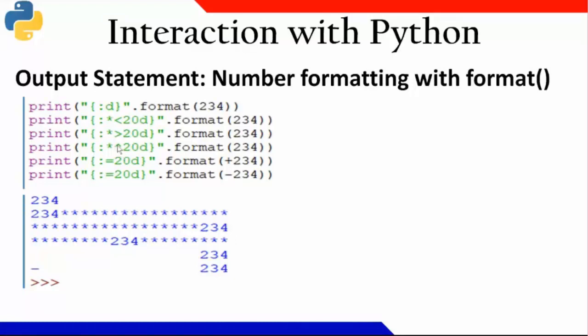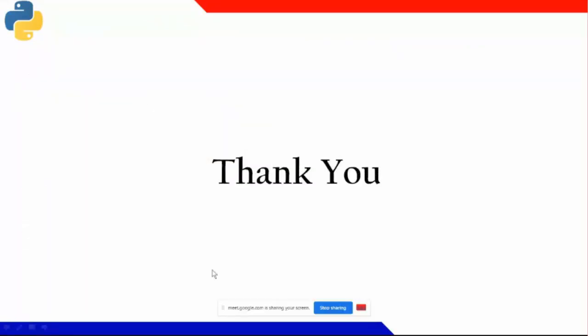And similarly, this is a center justification. So here few spaces, here few spaces. In the center itself, 2, 3, 4 is written. Okay. Now when I am writing equal to, plus is not printed, but 20 spaces are there. After 17 spaces, 2, 3, 4 are printed. When I am writing minus 2, 3, 4, minus is written at the beginning, then 16 spaces of blank, then 3 characters of 2, 3, 4. It will be printed in that way. Okay.